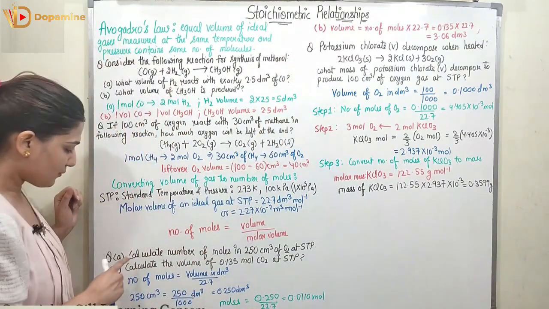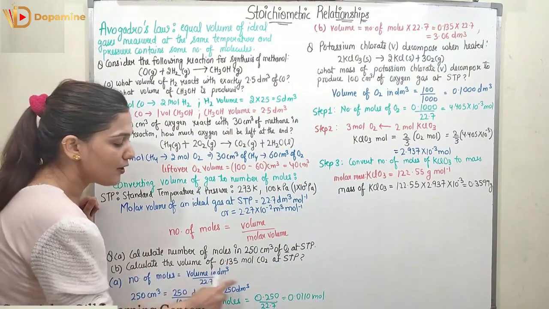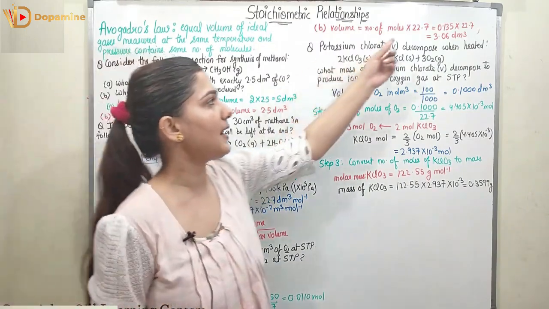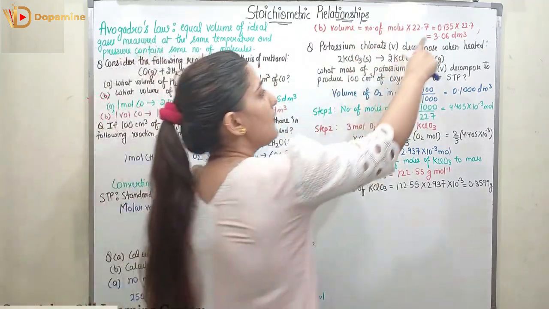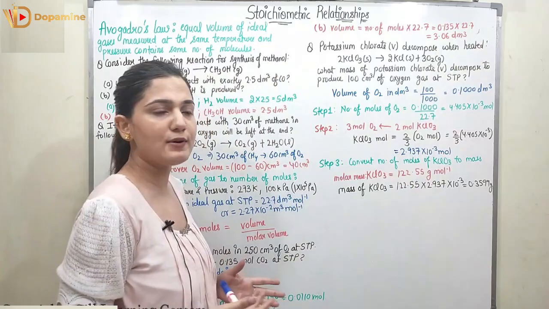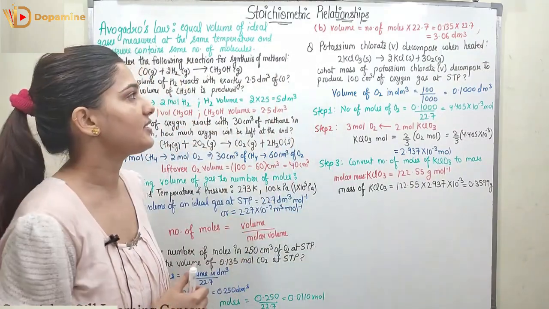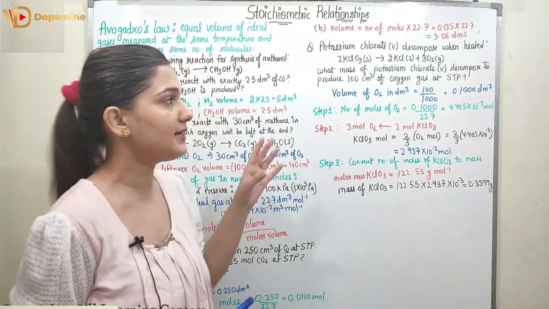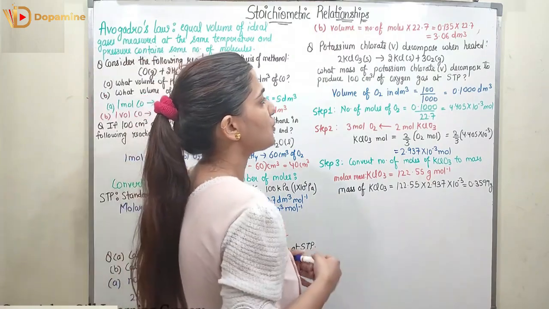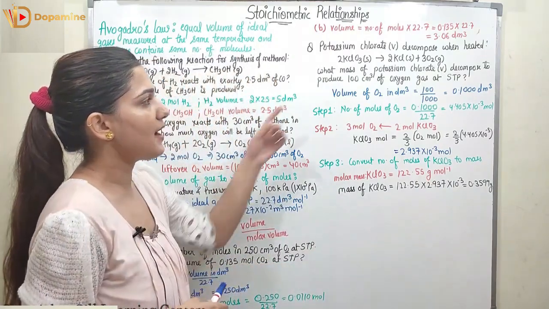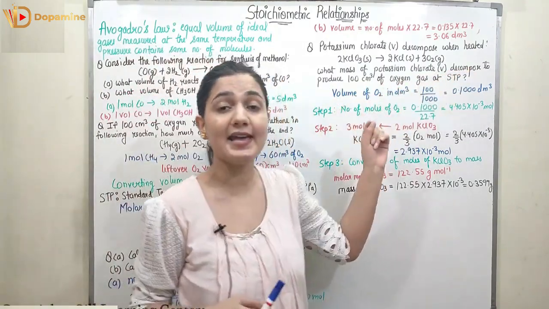Now the second part states, we need to calculate the volume of 0.135 mole of CO2 at STP. The moles of CO2 are given, so we multiply by the molar volume to find the volume. The moles are 0.135, the molar volume is 22.7, and this is how we get 3.06 dm³. Now coming to the next question, it states that potassium chlorate decomposes when heated. The reaction is 2KClO3 in solid decomposes to give 2KCl plus 3O2. What mass of potassium chlorate decomposes to produce 100 cm³ of oxygen gas at STP?